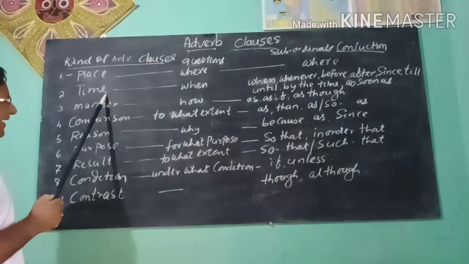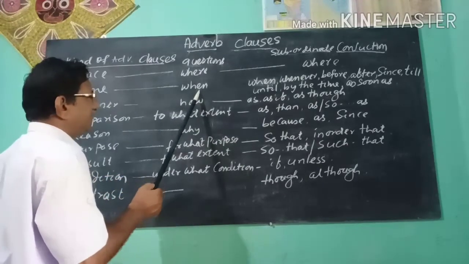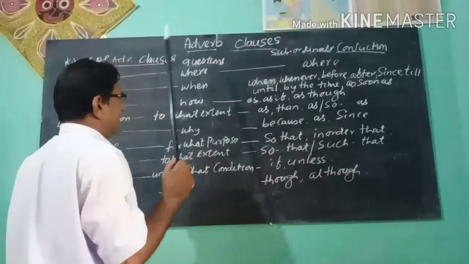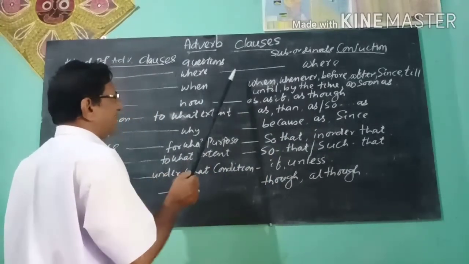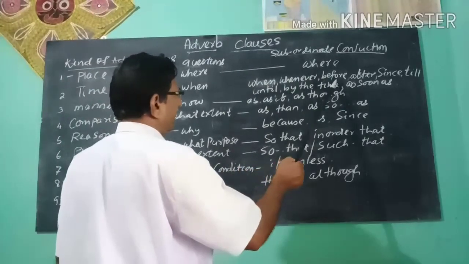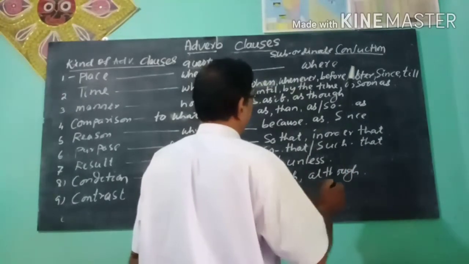In the adverb of time, you ask when, and the subordinate conjunctions used are when, whenever, before, after, since, till, until, by the time, as soon as.